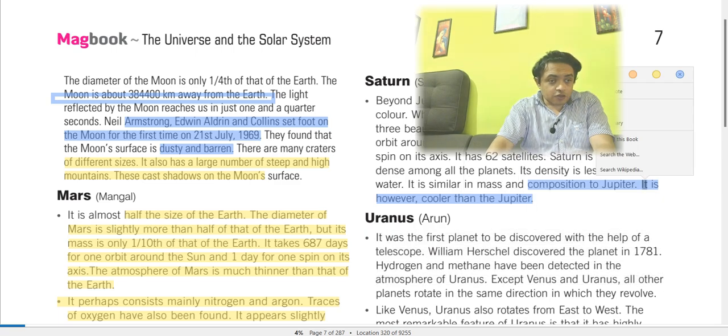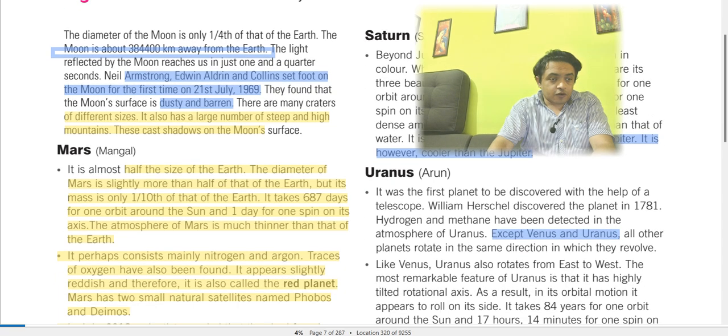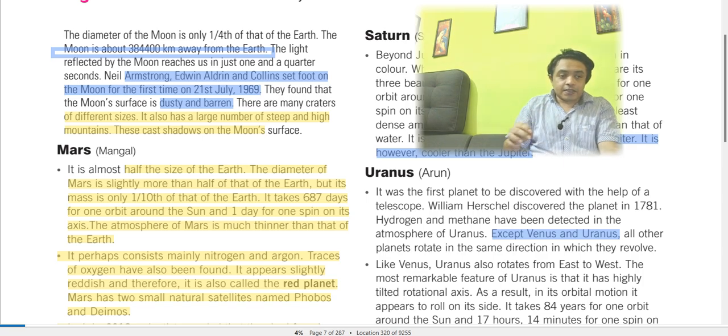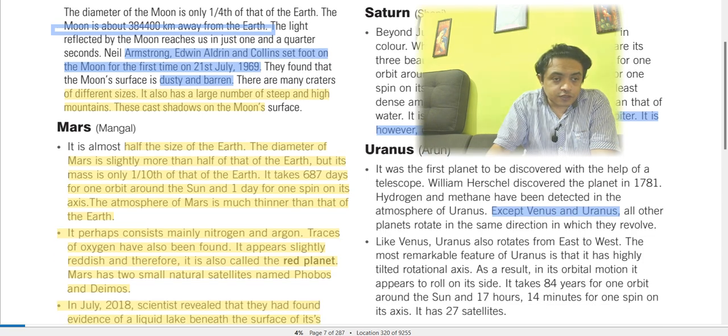Except Venus and Uranus, all other planets rotate in the same direction in which they revolve. But Venus and Uranus rotate in the opposite direction to the direction in which they revolve. Like Venus, Uranus also rotates from east to west, whereas Earth and the others rotate from west to east.